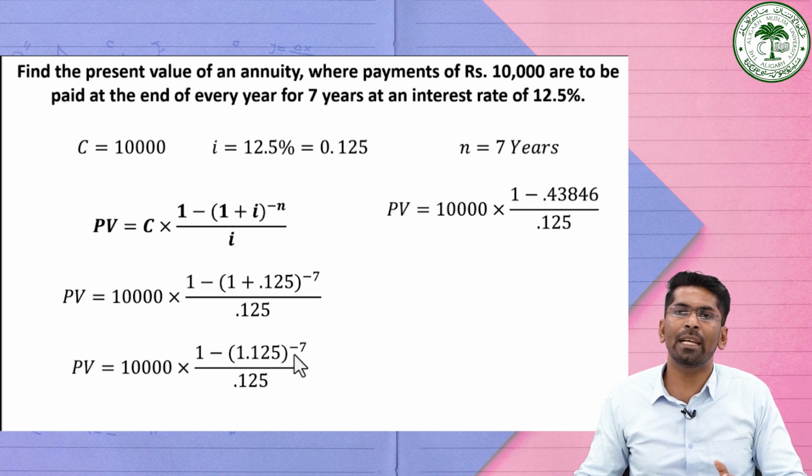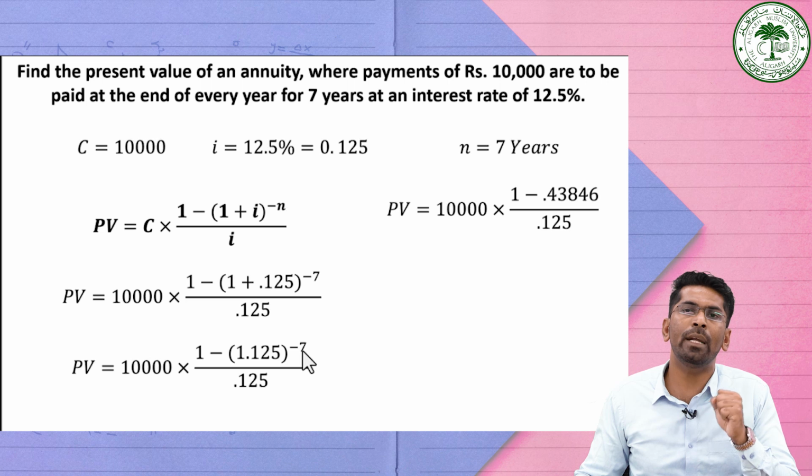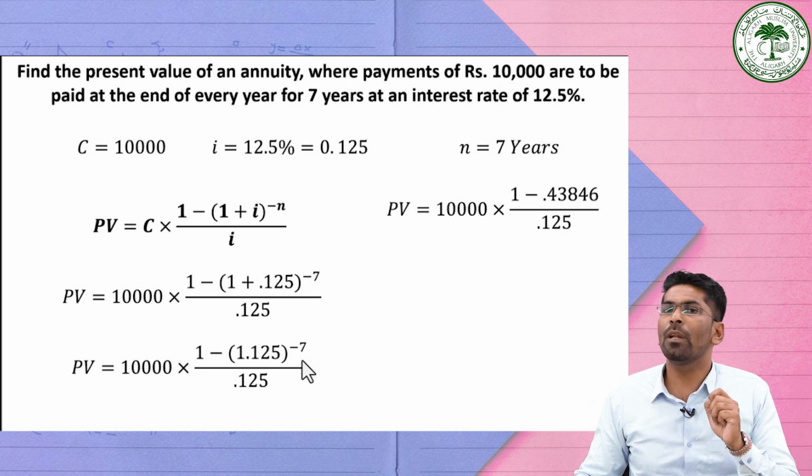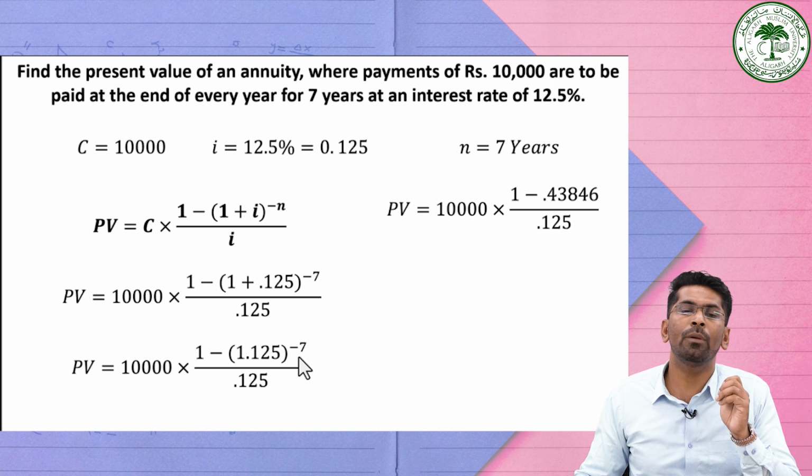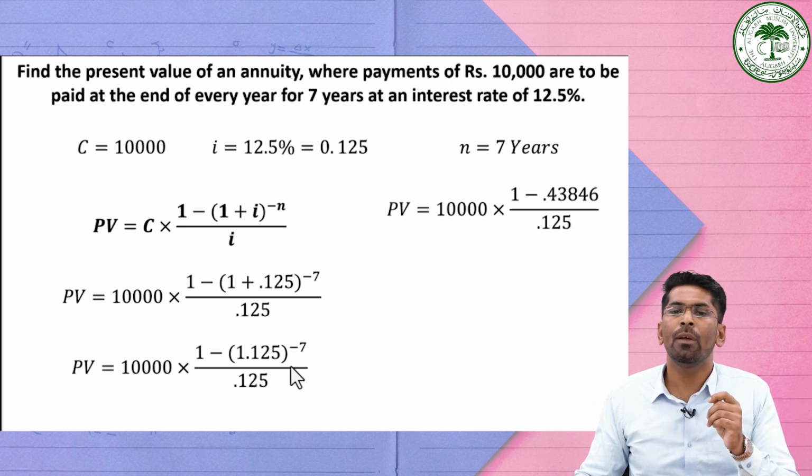So to calculate the value of 1.125 raised to the power minus 7, you can use the calculator. Because the exponent is minus, some computers or calculators do not give the appropriate value. At that point, you can take the reciprocal, that is 1 by 1.125 raised to the power plus 7, not minus 7, because we are going to take the reciprocal. Otherwise, if the calculator directly provides the value, you can use the calculator and find 1.125 raised to the power minus 7, which gives you